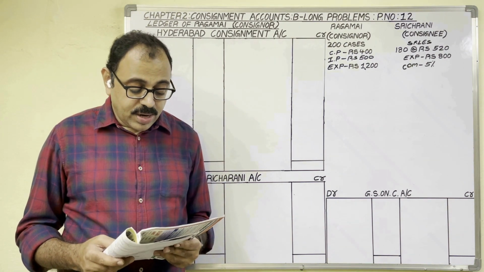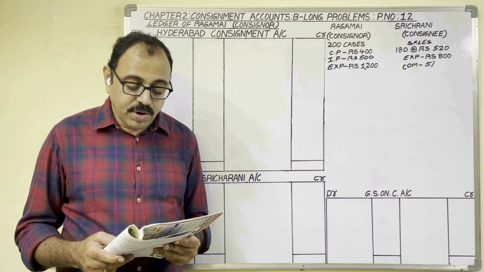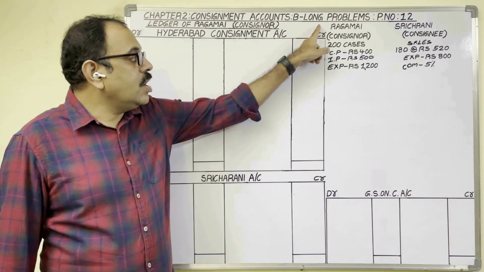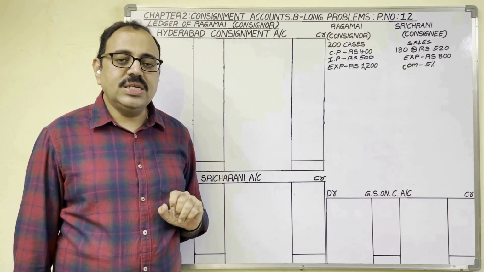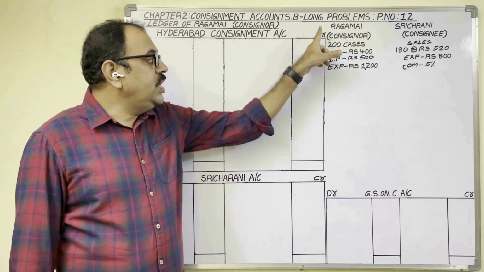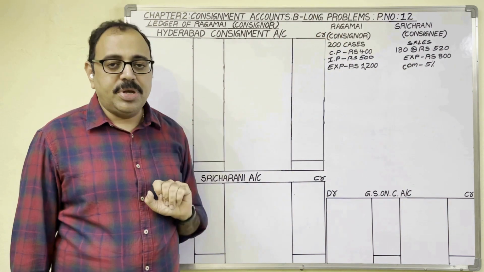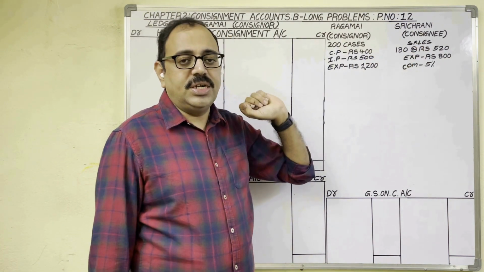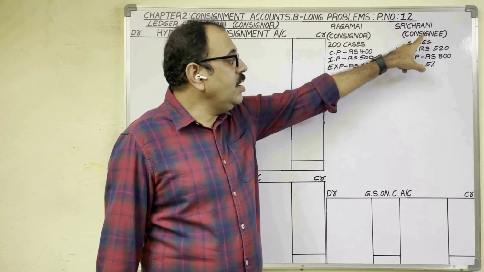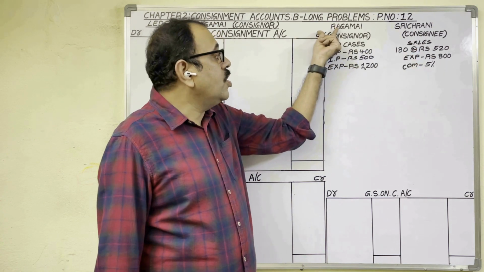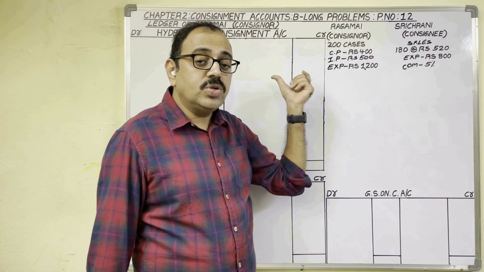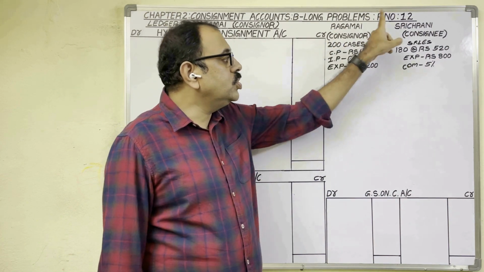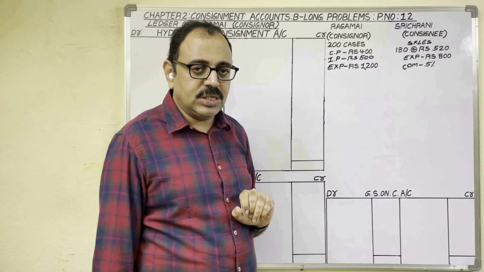Ragamayi of Cochin consigned 200 cases of Ayurvedic medicines to Sri Charani of Hyderabad. So Ragamayi is one trader. She is living in Cochin. She wants to sell the goods on a consignment basis, so she selected Sri Charani as her agent, who is living in Hyderabad. Not only in Cochin, Ragamayi wants to sell her goods in Hyderabad also. So she is sending goods to Sri Charani on a consignment basis.